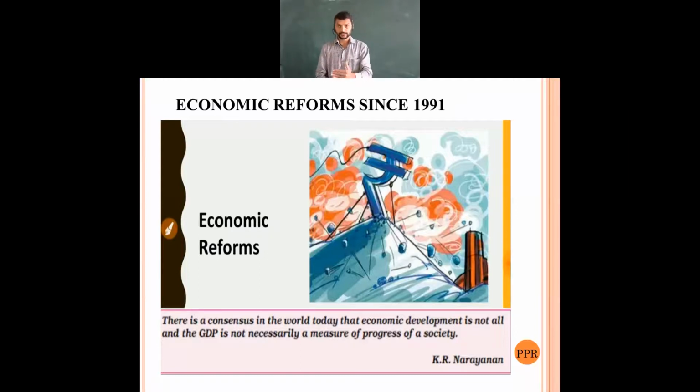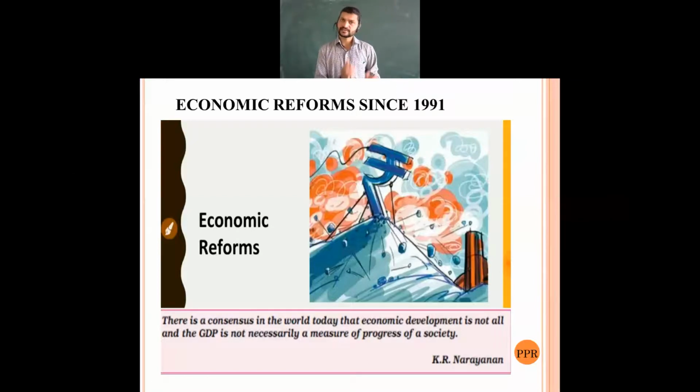In the first chapter, we discussed what happened under British rule, before 1947 to 1950. Then in the second part, from 1950 to 1990, we saw how many reforms came into existence.